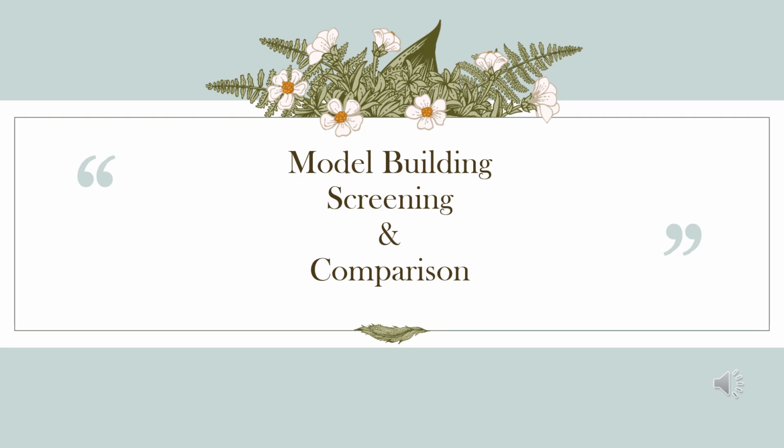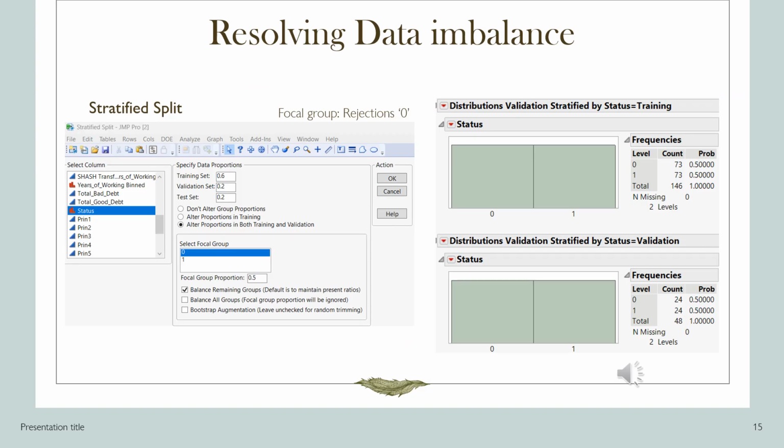Entering into the model building process. The most important problem in our data is the target variable imbalance. Here we are using the stratified split add-in in JMP to balance the inputs in training and validation sets. I'm using the rule of thumb proportions of 60% training, 20% validation, and 20% testing, with the focal group being the one in less proportion, that is 0, or the rejections.